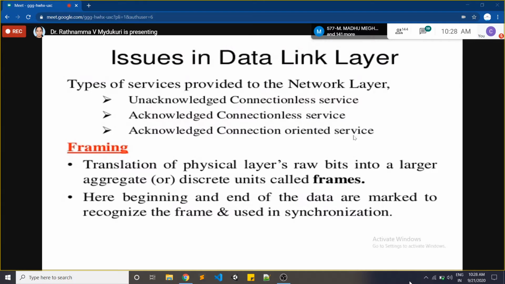Acknowledged connection oriented service. When you send a message from sender to receiver, if it is received by the receiver, the receiver will send an acknowledgement so that the sender comes to know that the data has been received by the receiver. That is called acknowledgement. Now, what is this acknowledged connection oriented service?